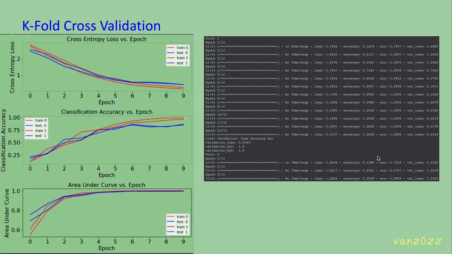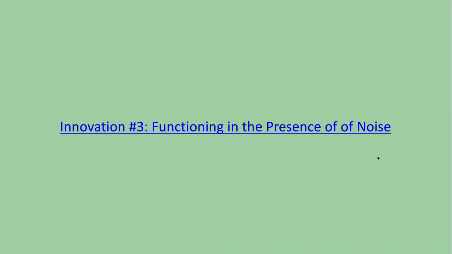Here is the standard K-fold cross-validation during training that shows the loss and accuracy functions as well as the area under the curve of the receiver operating characteristic. It is an interesting statistical device that dates back to the invention of radar in World War II. But I digress. Innovation 3, functioning in the presence of noise.